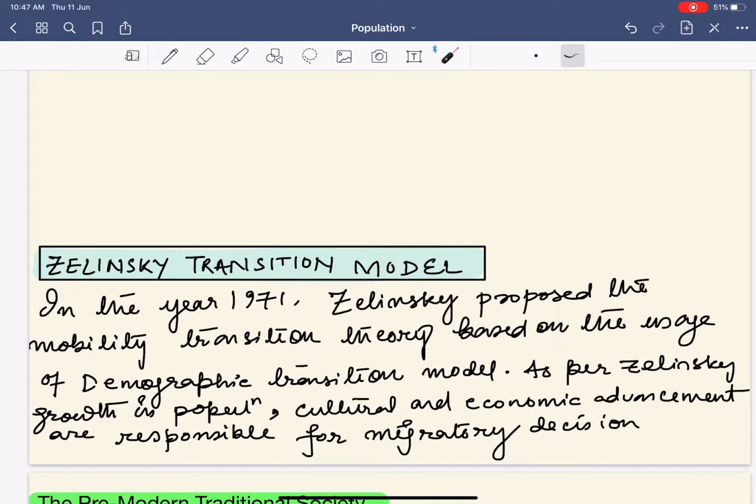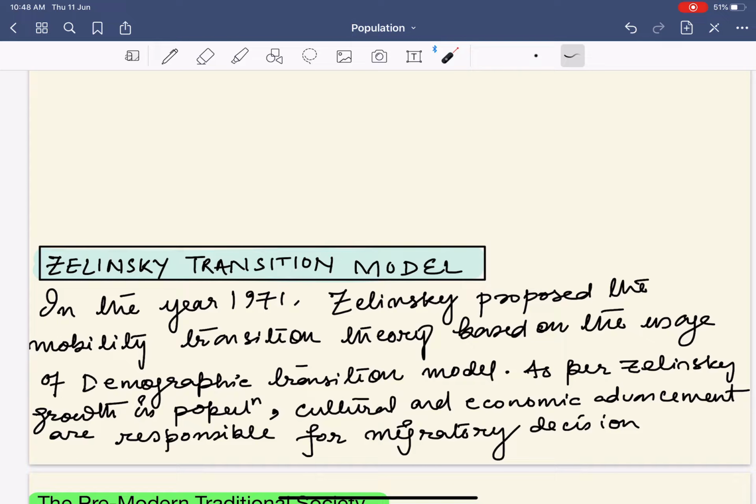Today we'll be talking about the Zelinsky transition model. Earlier we had discussed the migration models as proposed by Everett Lee and Ravenstein. What is unique about the Zelinsky transition model?